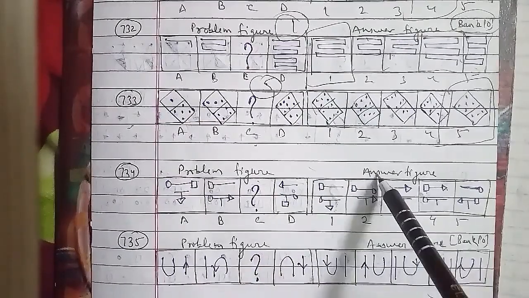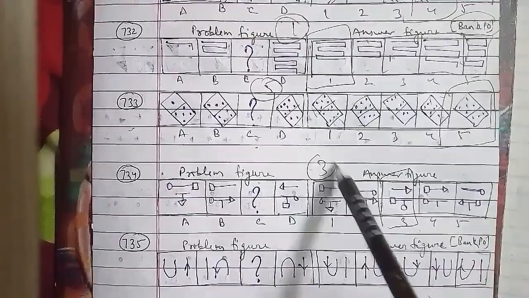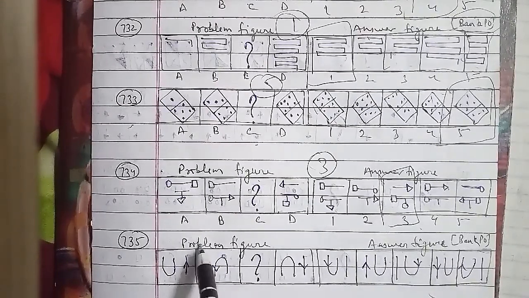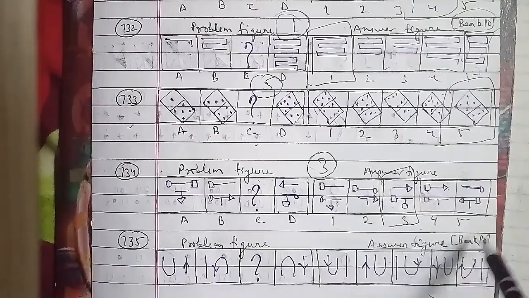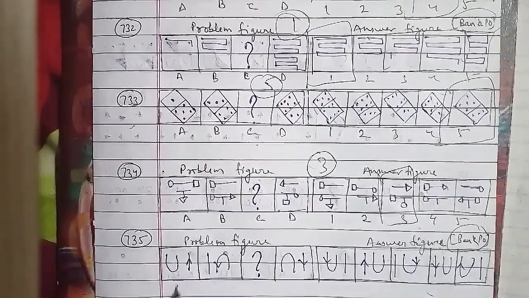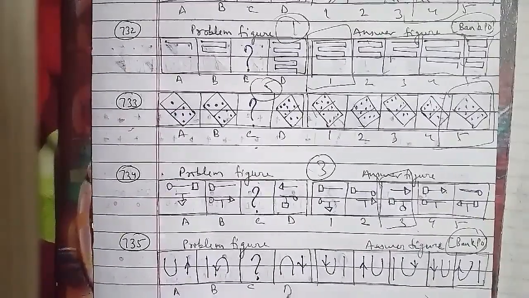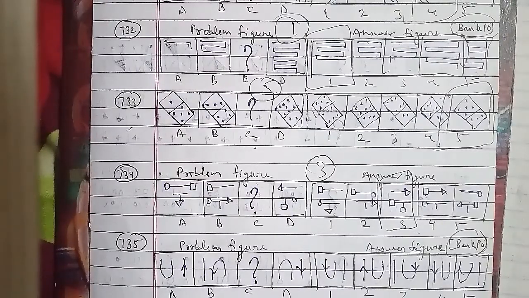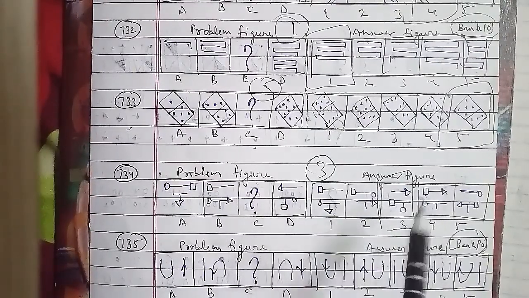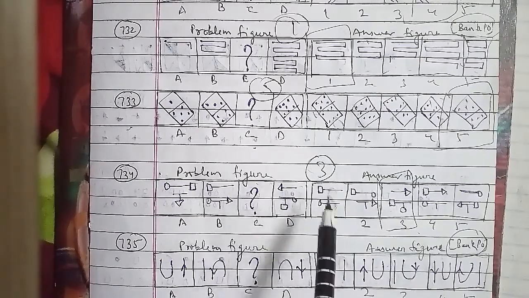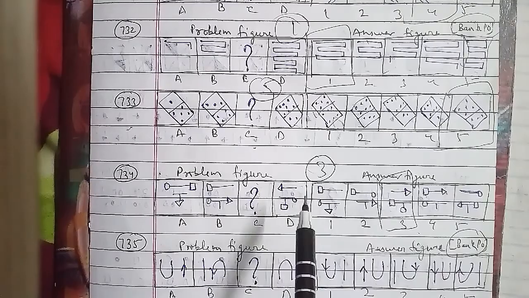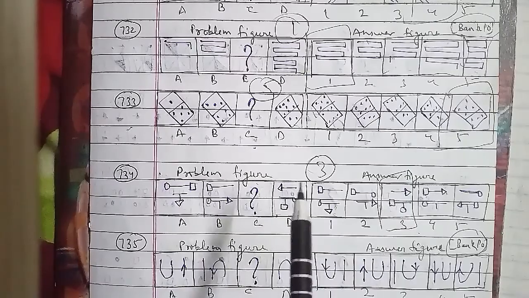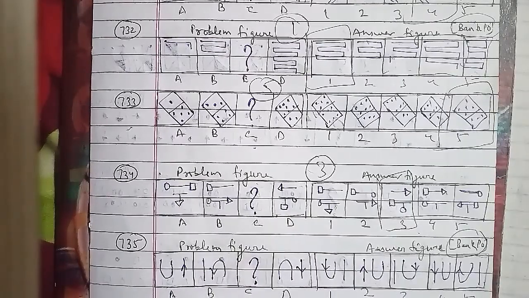Now we'll go ahead with the other one, the 736th question of the session, with the problem figures as well as the answer figures. This has been asked in the bank PO question paper, so that is also an important paper in reference to the competition that we talked about, with figures A, B, C and D, and 1, 2, 3, 4 and 5 respectively. We have to find the figure C here. In the same cases, the squares in the upper left and lower right corners rotate 90 degrees clockwise, while the one in the upper right corner rotates 90 degrees anti-clockwise. So the third figure will be the right answer for this question here.